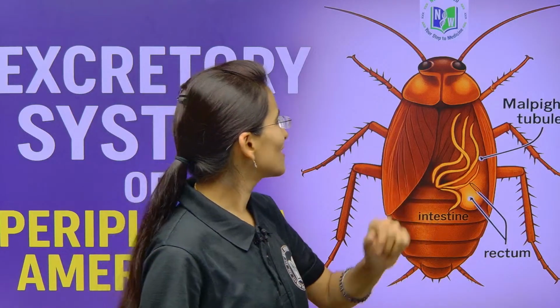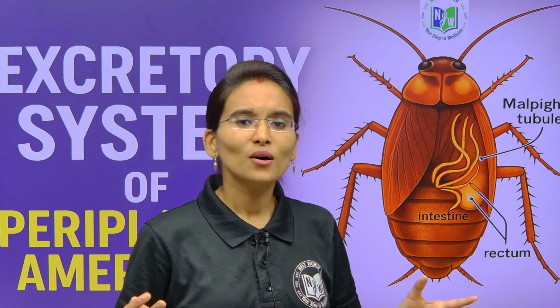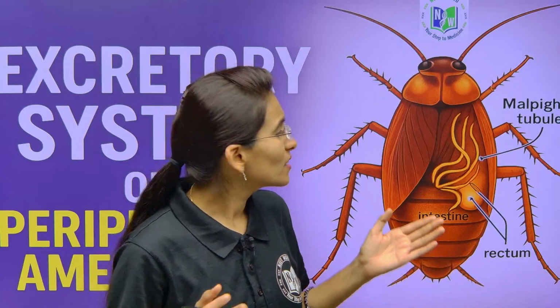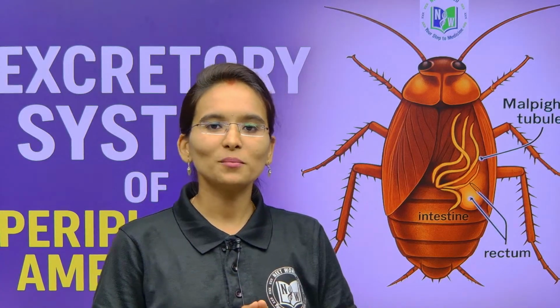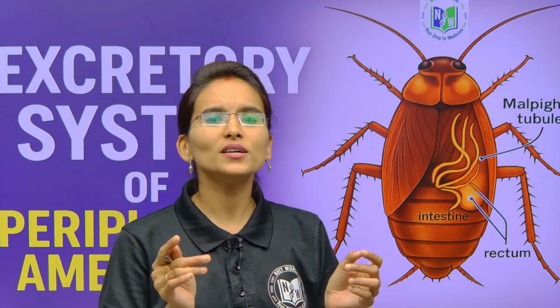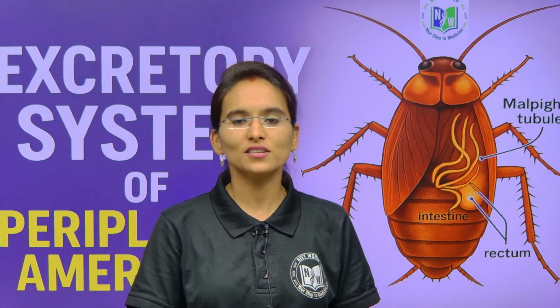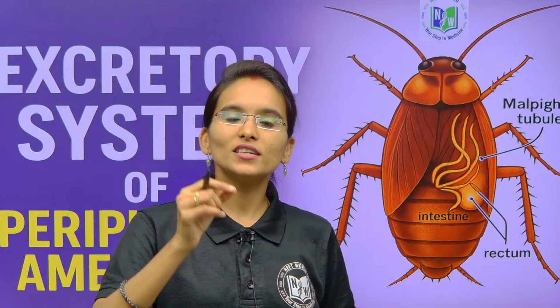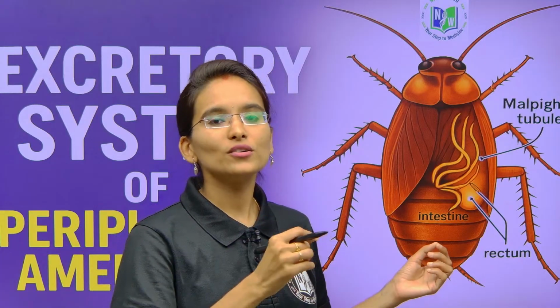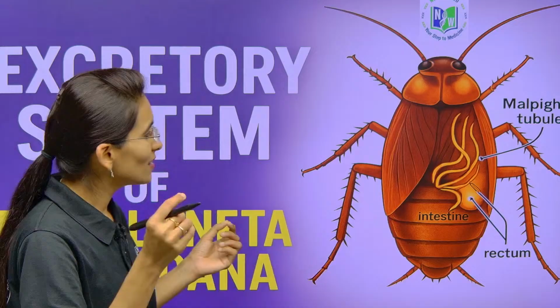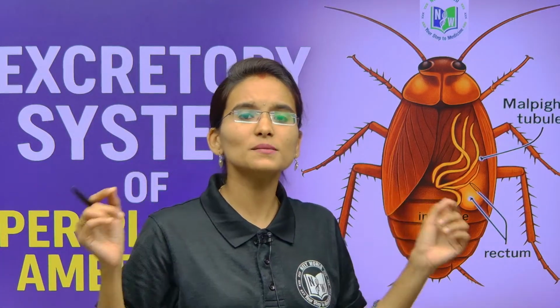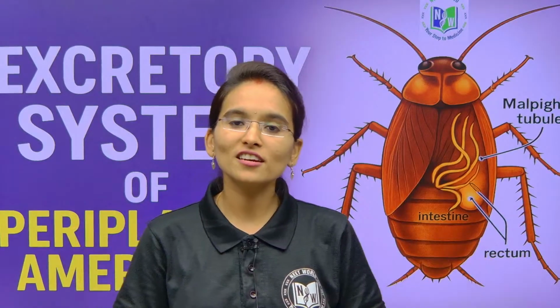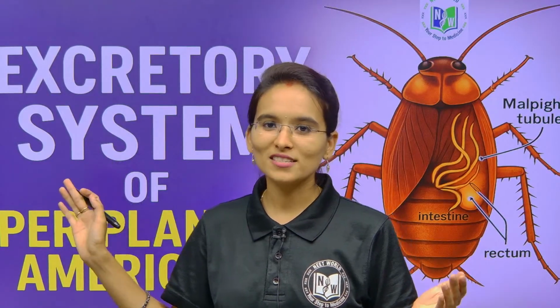The excretory system of cockroach is very easy, but you are going to get questions on it. Regarding the excretory system of Periplaneta americana, you are going to get just a 4-marker type of question in the IPE examinations, my dear students. We cannot expect an 8-marker type of question from this particular concept.